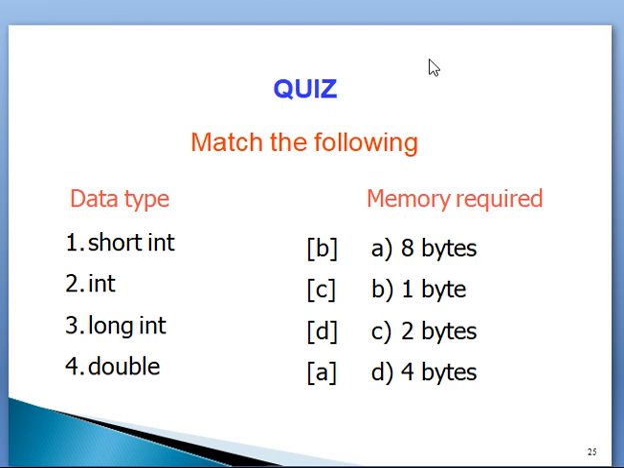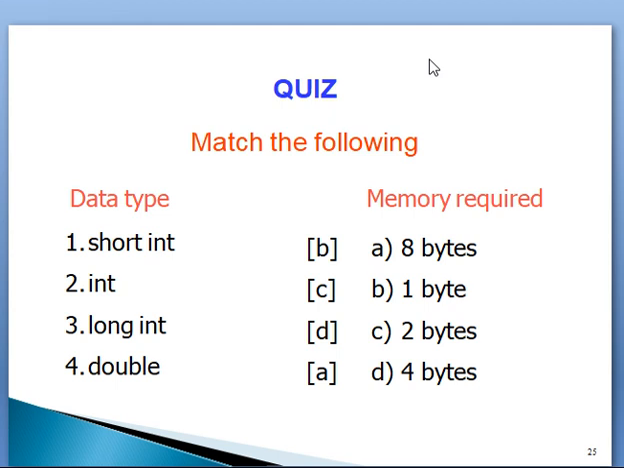The second one, data type and memory required. We will match these things. Short int in the first group: short int, integer, long int, double. The second group, second side: A 8 bytes, B 1 byte, C 2 bytes, D 4 bytes.